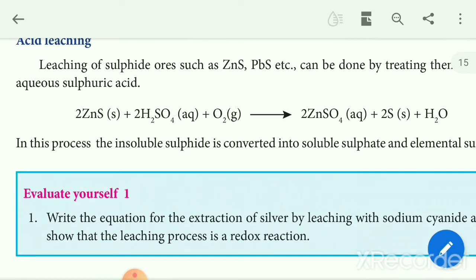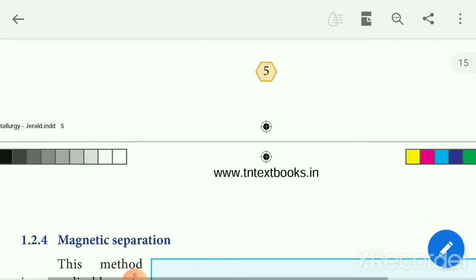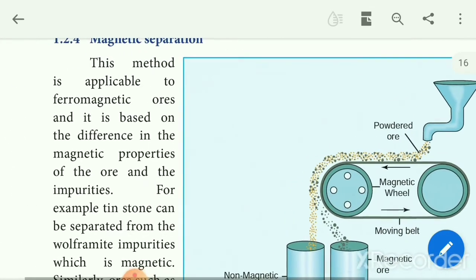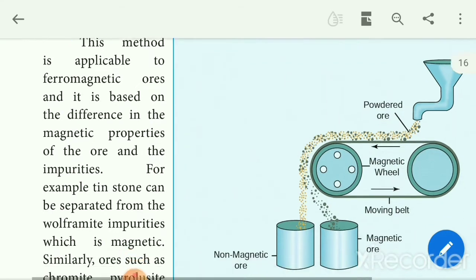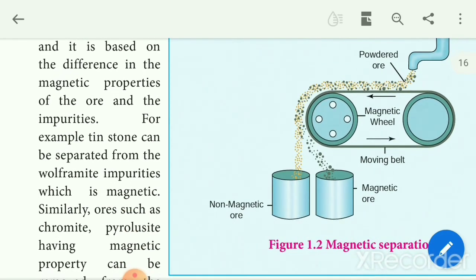Okay, next we move on to magnetic separation. This method is applicable to ores and impurities that differ in magnetic properties. In this process, an ore such as tin stone can be separated from wolfram impurities, which are magnetic. Similarly, ores such as chromite and pyrrhotite, having magnetic property, can be removed from non-magnetic siliceous impurities.